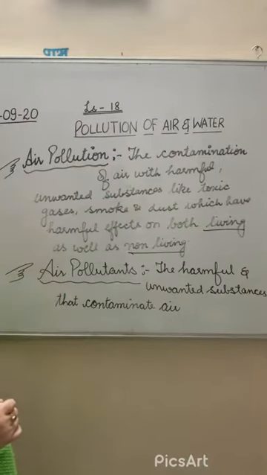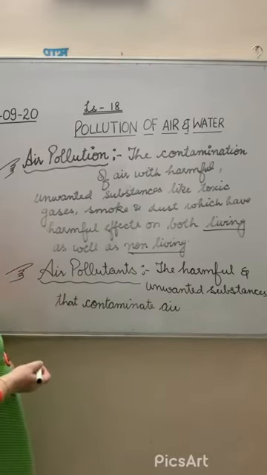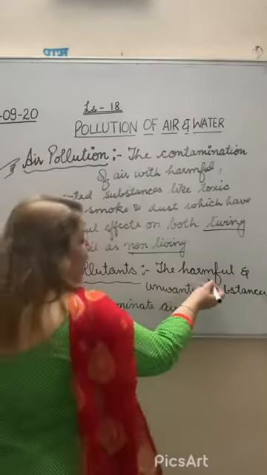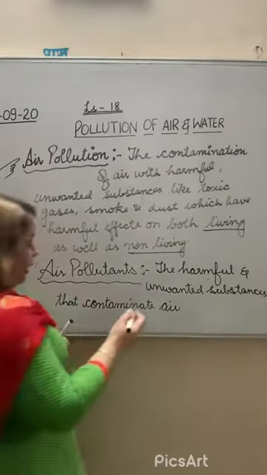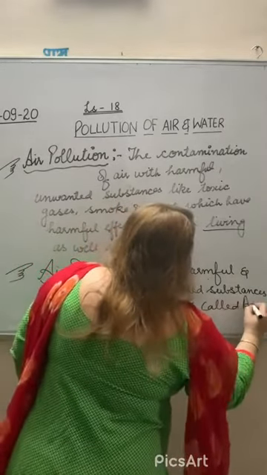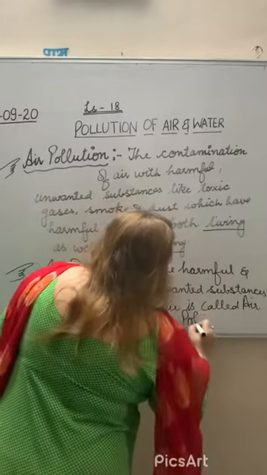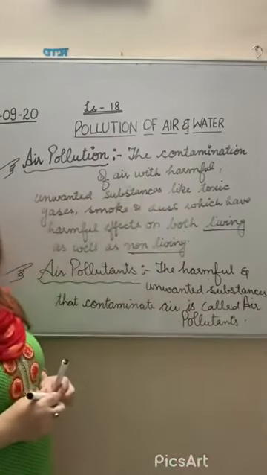What do you mean by air pollutants? What are the different substances that cause air pollution? The harmful and unwanted substances that contaminate the air are called air pollutants. These are the substances that increase in the air.